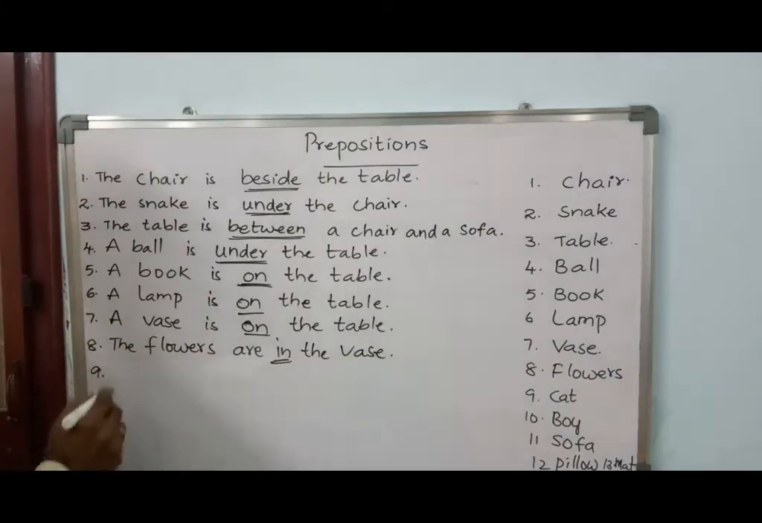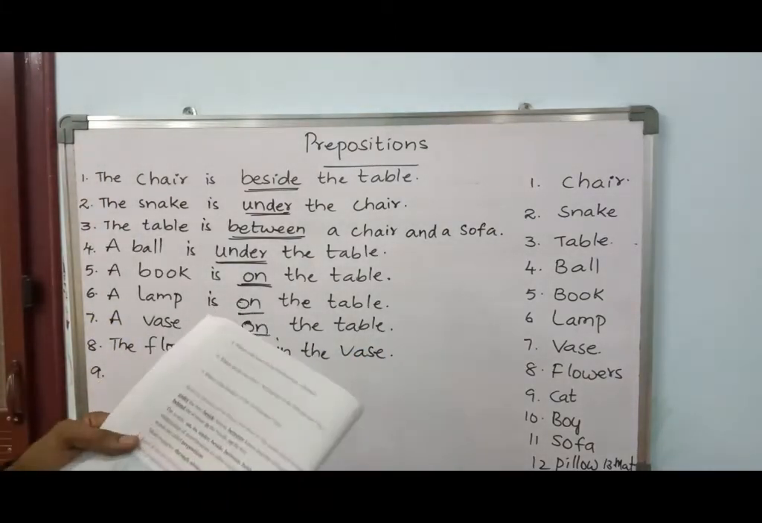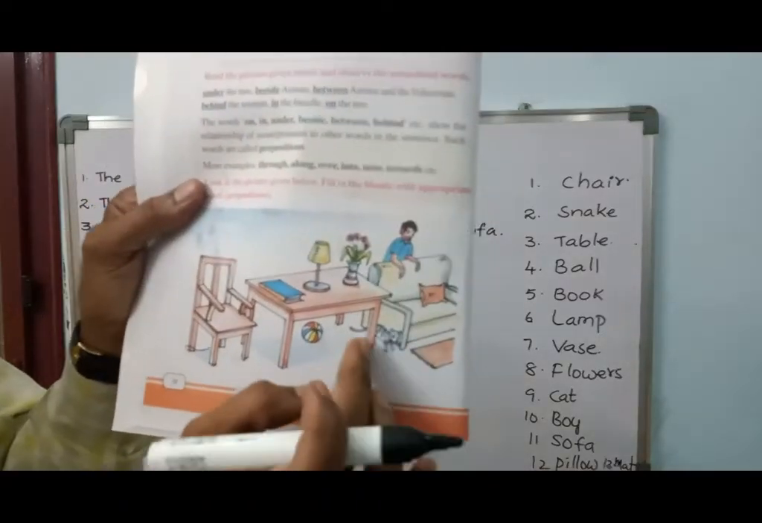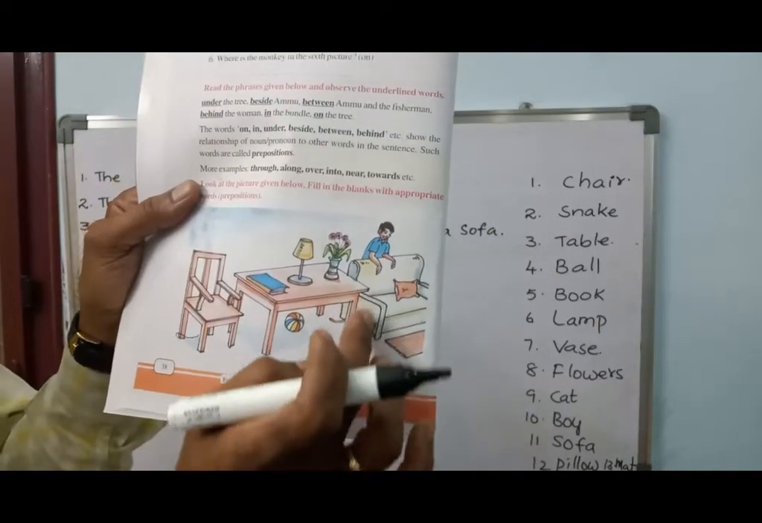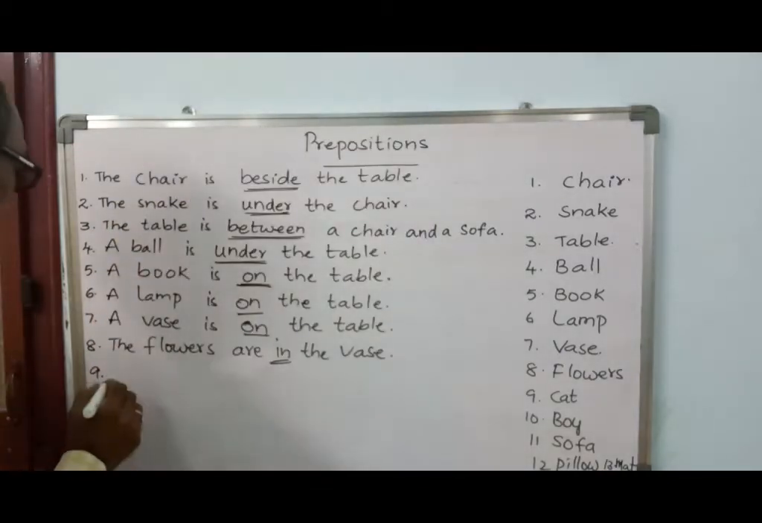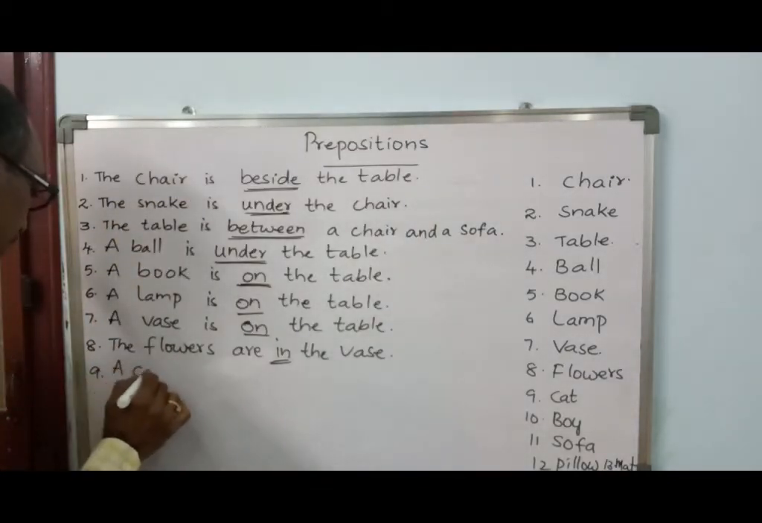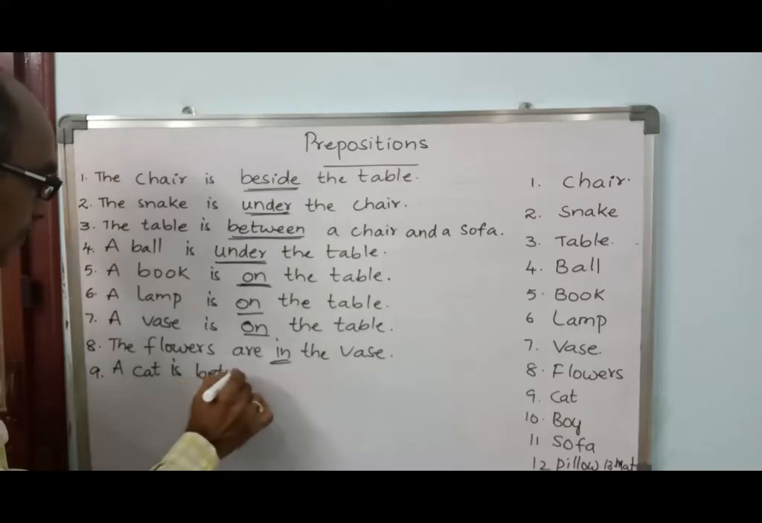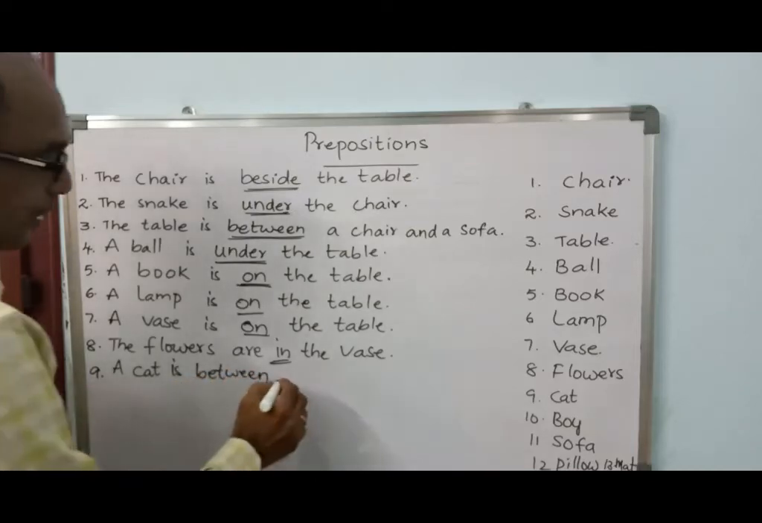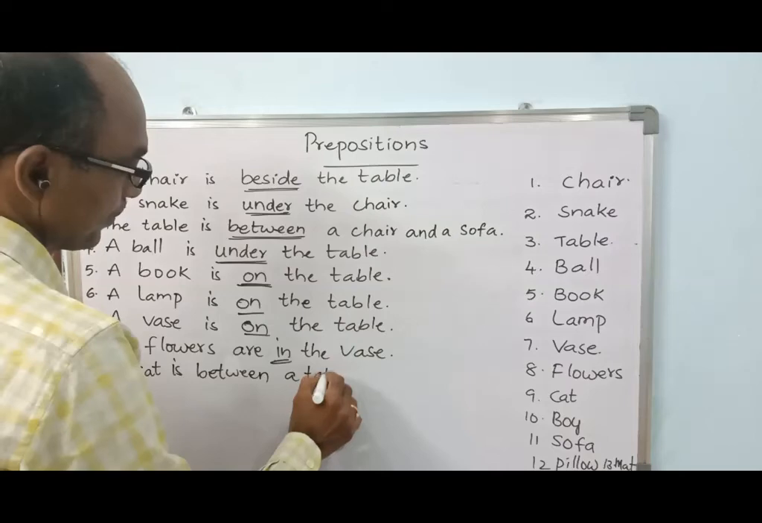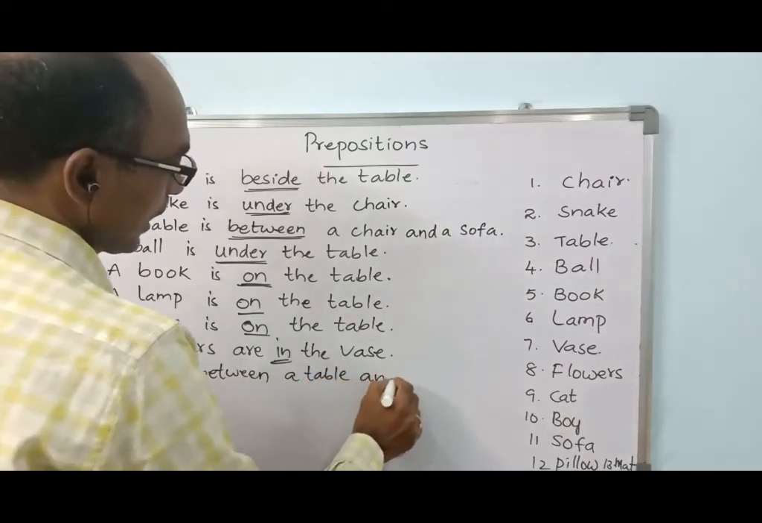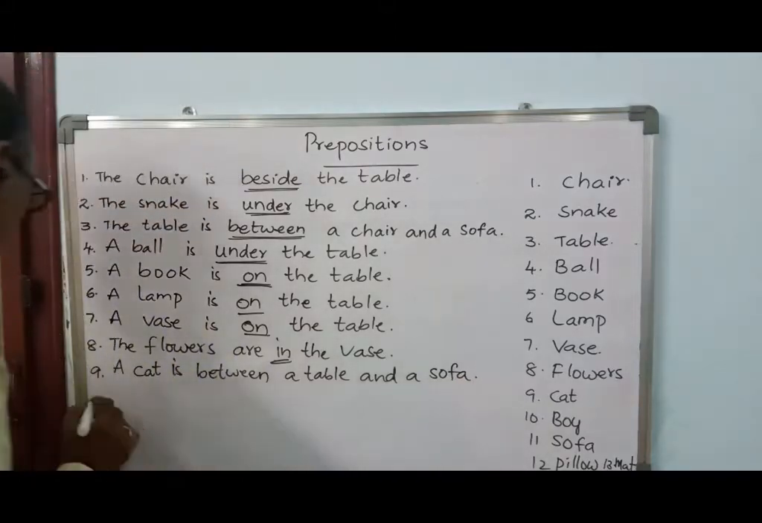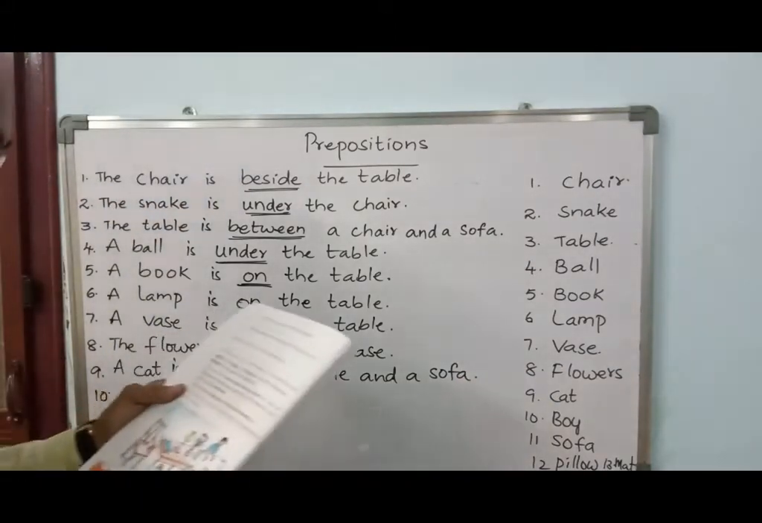Right. What else we can see after flowers? Cat. Where is the cat? Cat is between the table and the sofa. A cat is between a table and a sofa. Right? Yes, exactly.